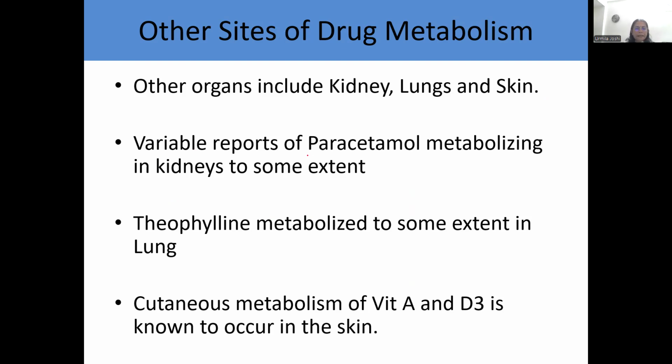In kidneys, there are variable reports. One drug that has been studied is paracetamol, but the reports are variable. Theophylline to some extent is metabolized in the lungs. Cutaneous metabolism of vitamin A and D3 is known to occur in the skin. So, if there is a short note on sites of drug metabolism, you can give these examples. Please remember that any answer in such short notes is not complete unless you give examples. So make sure you include examples in the answer.